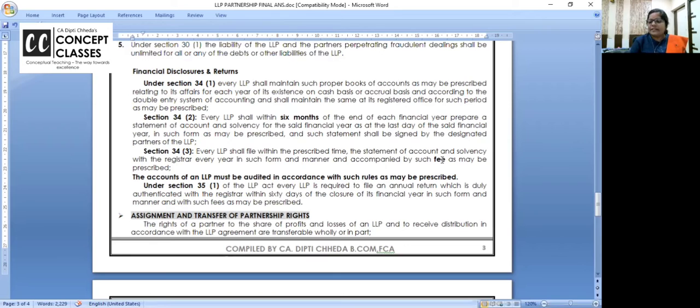Right. After this, the accounts of the LLP must be audited in accordance with the rules, as I told you, if turnover is above 40 lakhs or capital contribution is above 25 lakhs. Then the LLP is required to file an annual return, duly authenticated, with the registrar within 60 days of the closure of the financial year. It is very little time, but within 60 days they have to file the report.